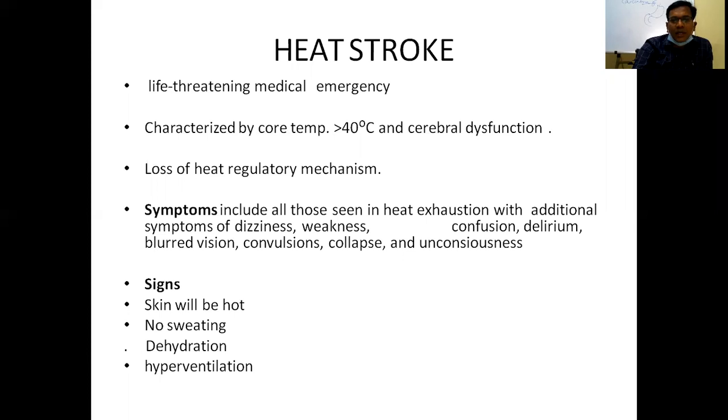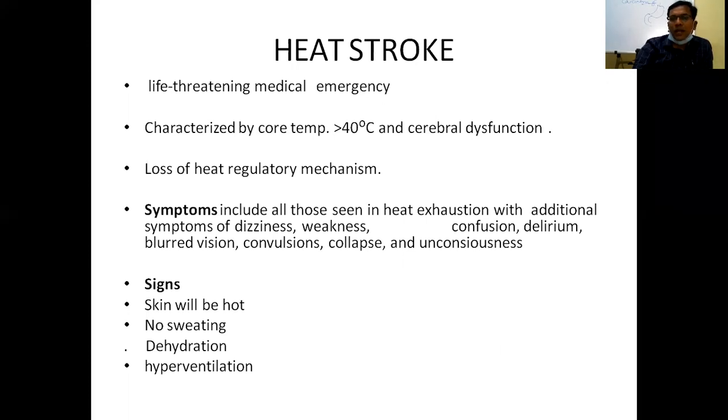So what is the heat regulatory mechanism? Heat is mainly controlled by the hypothalamus. The hypothalamus has the preoptic anterior hypothalamus and posterior hypothalamus. They receive signals from two sources: the periphery and the thermal core. The periphery signals come from skin exposure to cold or hot, and the other is the core. Whenever there is an alteration between the two signals, the hypothalamic set point is altered.